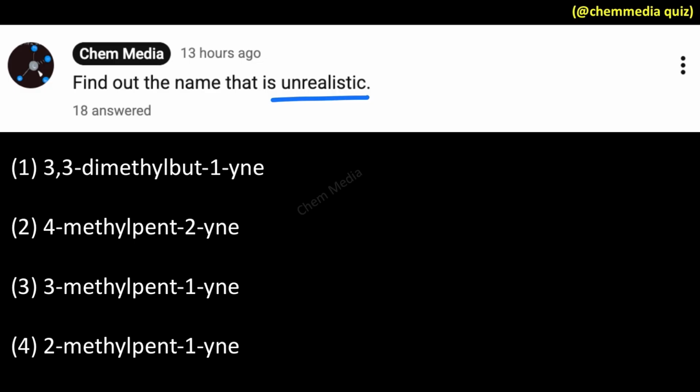Yes, it is possible. So let me write the structure. We have a 4 carbon chain, and at the first place we have the triple bond, and at the third place we have 2 methyl groups. Now let's fill hydrogens at other places in order to satisfy the valency of carbon, that is 4. So everything seems to be fine here. Therefore this name is okay, nothing unrealistic here.